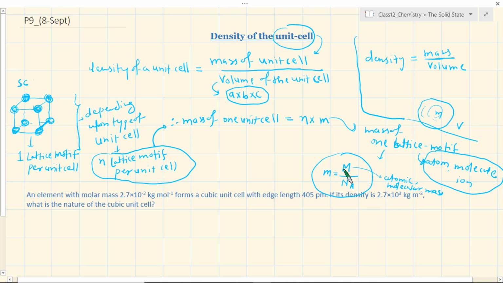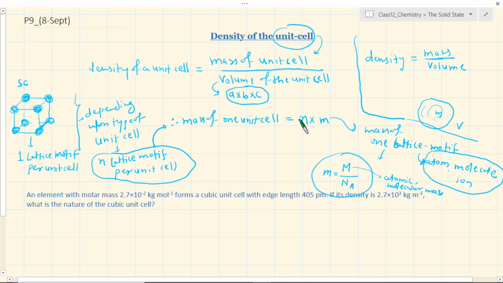For example, in the case of glucose, this will be a molecular mass for one particle. If it is a metal, then it is a single atom lattice motif, so you have the atomic mass number. Atomic or molecular mass is always per mole, right? So to find out for one molecule or one particle, you have to divide this mass by Avogadro number, then you get the mass per lattice point.